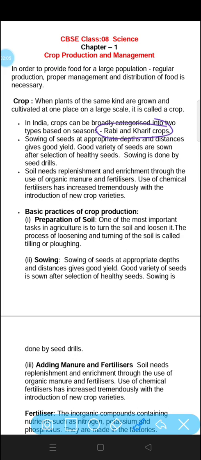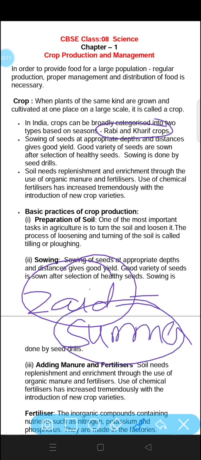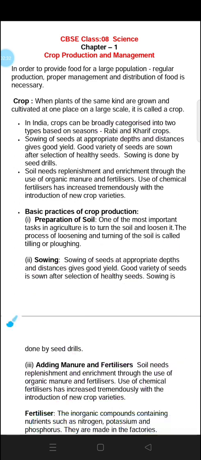Another type of crop that is not mentioned here is Zaid. We grow Zaid crops in the summer season. In summers, Zaid crops are grown from April to June, and they include different crops like cucumber, muskmelon, watermelon, etc. These are all the Zaid crops that we grow in the summer season.